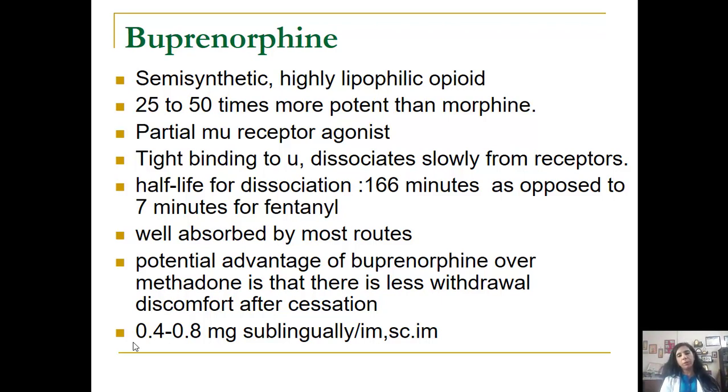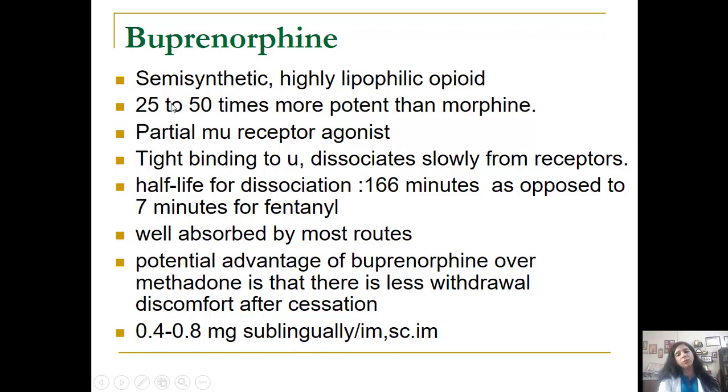Buprenorphine is a very lipid soluble opioid. It is a partial mu agonist and a kappa antagonist, and it is also one of the drugs which is now used for treating opioid withdrawal in subjects over and above methadone. Both can be used. Buprenorphine has a good way we can give it to patients. It can also be used for breakthrough pain. It can be given sublingually, where the tablet is taken directly inside the mouth and gets absorbed there, so that it's a useful thing.